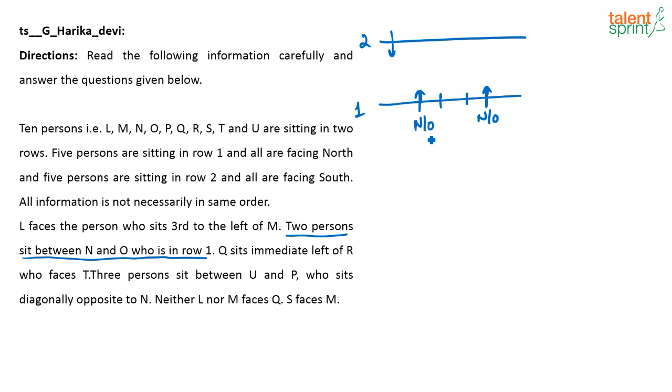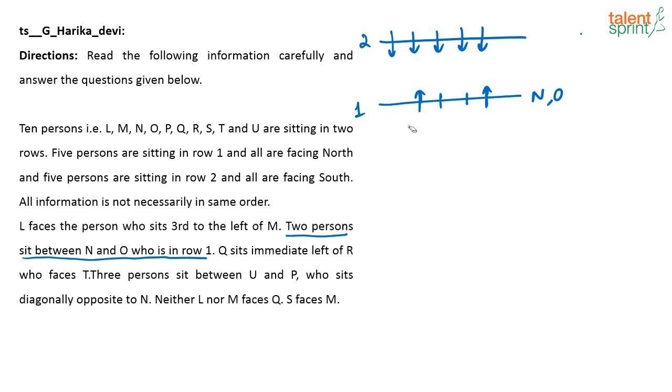3 persons sit between U and P, who sits diagonally opposite to N. So basically N and O are in this row, U and P are in this row. N is in one corner, right? Diagonally, they are giving that 3 persons sit between U and P, who sits diagonally opposite to N. If you look at the second row, 1, 2, 3, 4, 5, right?